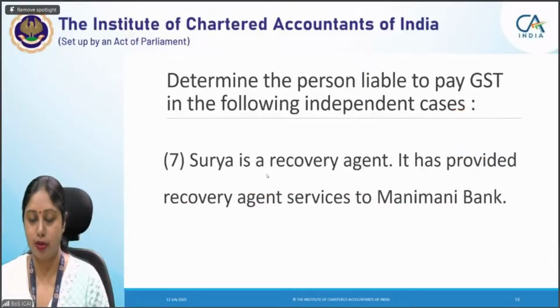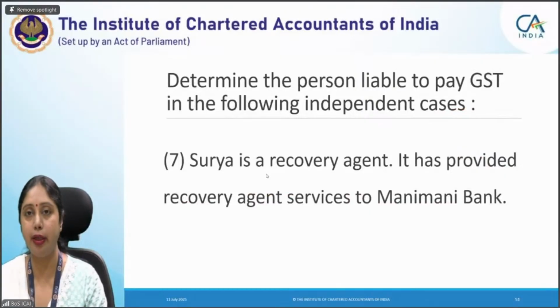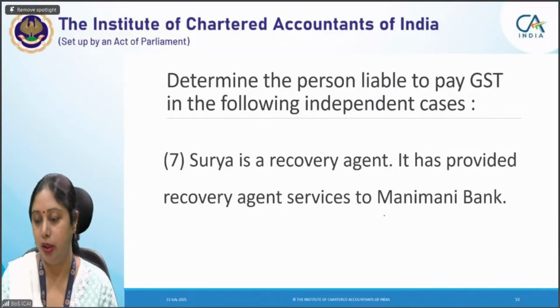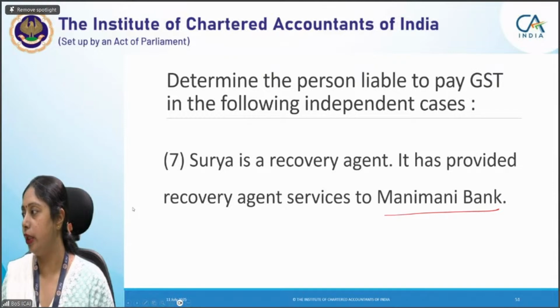Let's see the next question. We'll come to that commercial property renting afterwards. Surya is a recovery agent. It has provided recovery agent services to Money Bank. Who is the person liable to pay tax? Quickly, please tell me the answer in the chat box. Who is the person liable to pay tax?